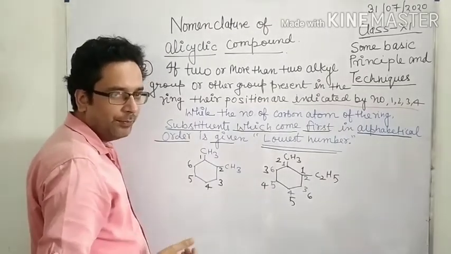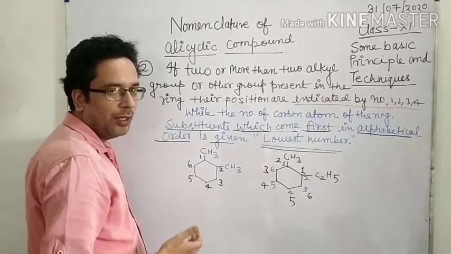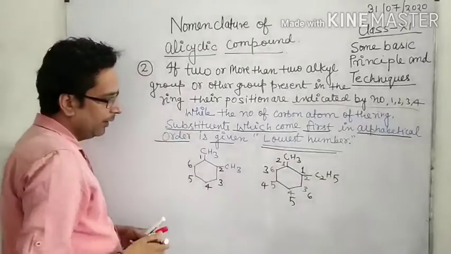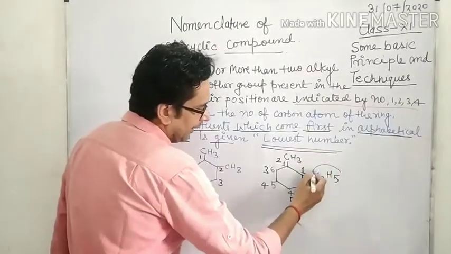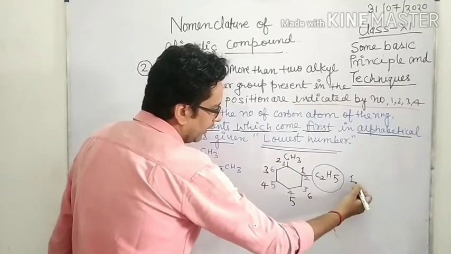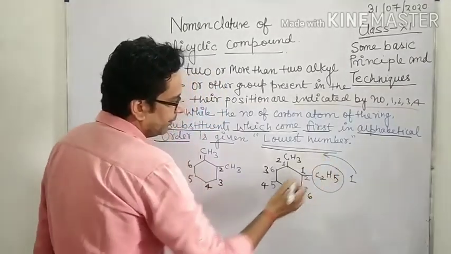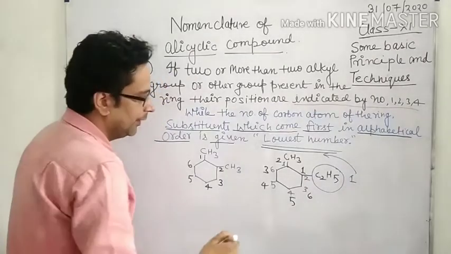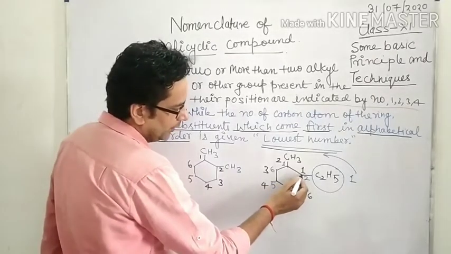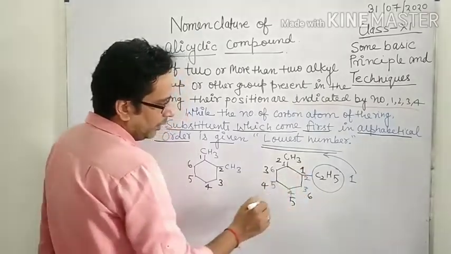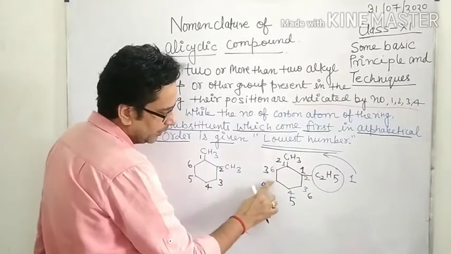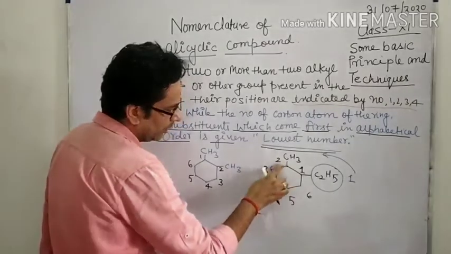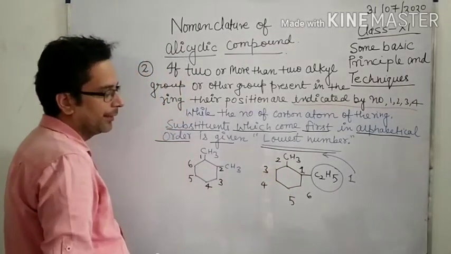Methyl means M, ethyl means E. M or E? E comes first. That is why this gets the lowest number and the numbering goes from this side. So this one, the black marker, is the correct numbering, and I remove the blue marker numbering.